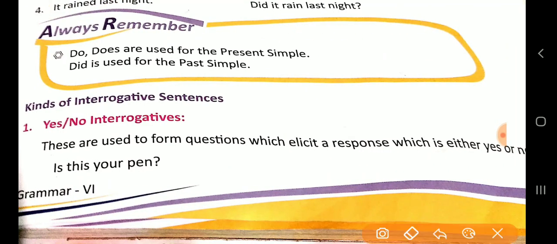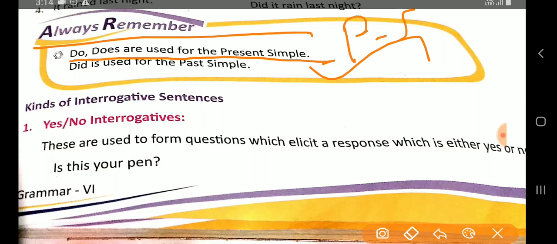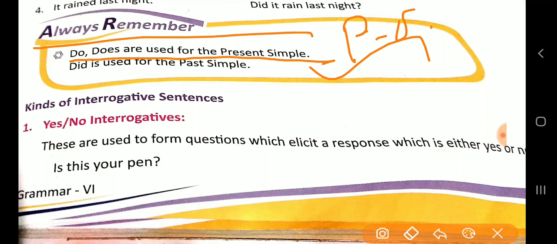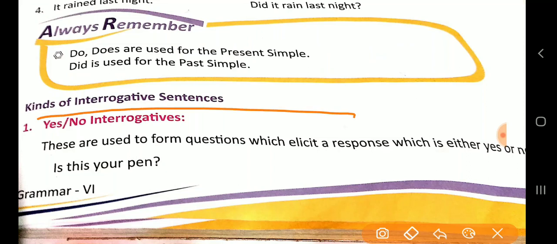After this, you have to remember this always. Do and does are used for the simple present. And did is used for the past. Did is used for the past, and do and does are used for the simple present. Now here are the kinds of interrogative sentences: yes or no interrogative.